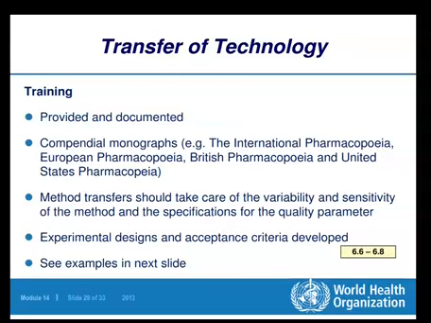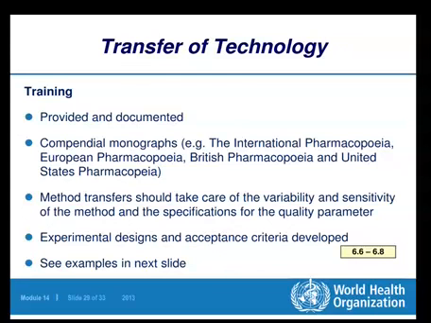If the documentary evidence will not be there, it cannot be considered that the training has been imparted to the person of RU. So when the training has been provided, it must be documented. Then compendial monographs, for example, the International Pharmacopoeia, European Pharmacopoeia, British Pharmacopoeia, and United States Pharmacopoeia. For different methods, actually, we follow the compendial monographs. So this must be provided.